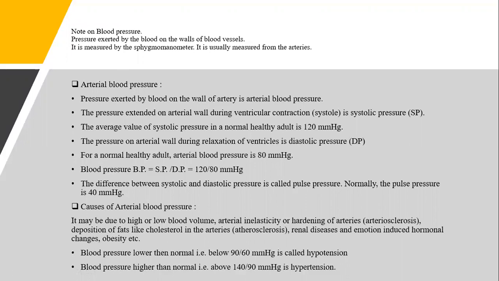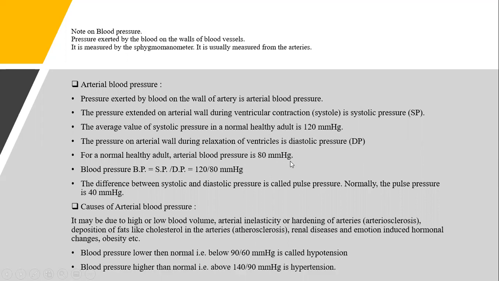Now the pressure which is exerted on the arterial wall during the contraction process is systolic blood pressure. That is, when the ventricles undergo contraction and pump the blood outside, it is called systolic pressure. This systolic pressure in a normal healthy person is considered to be 120 mm of mercury, you can see here. And the pressure on the arterial wall during relaxation, that is when the ventricles relax, is called diastolic pressure, and it is said to be around 80 mm of mercury.